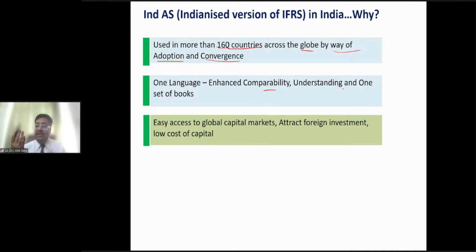When he reads the Reliance Industries annual report, which is in Ind AS, if he replaces the word Ind AS with IAS or IFRS, he will probably be able to understand the Indian financial statements. Why? Because the concept is the same, right? Is that clear, friends?